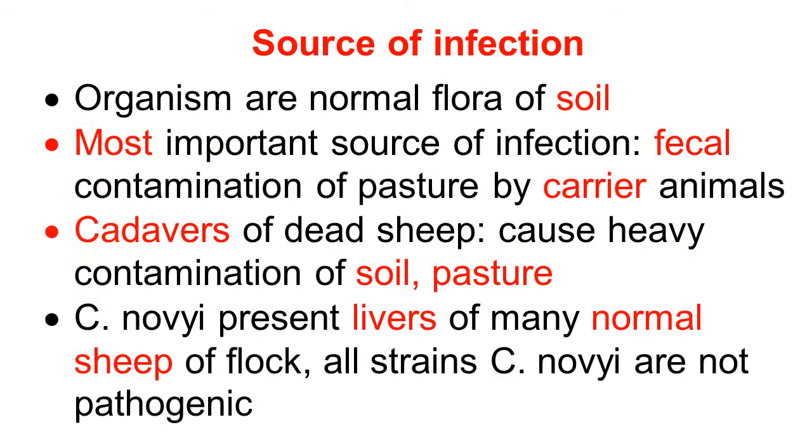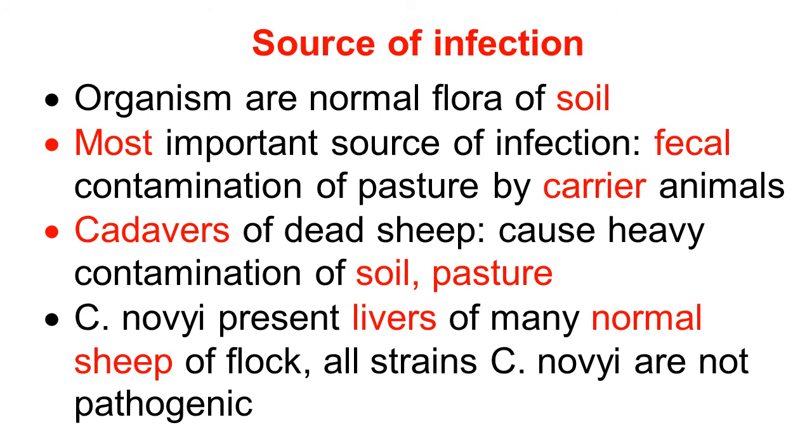We discuss here source of infection. Organisms are normal flora of soil, so it is a soil-borne infection. The most important source of infection is feces of carrier animals that contaminate pasture and soil.